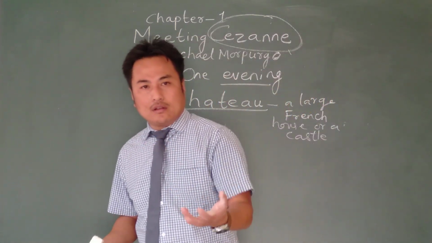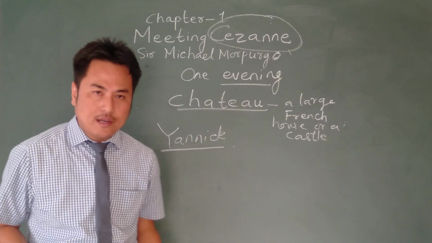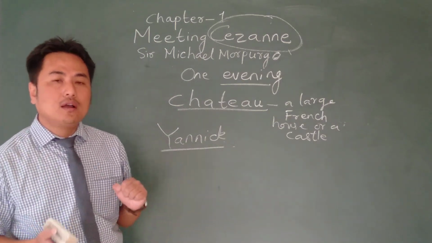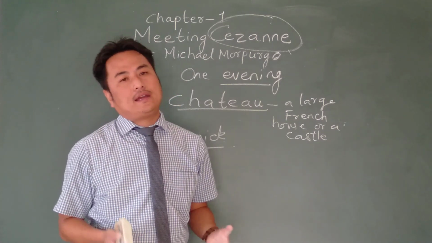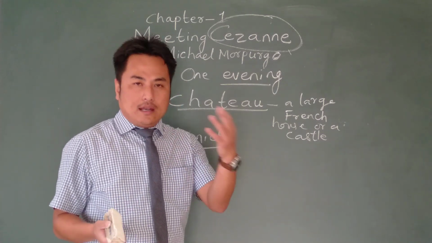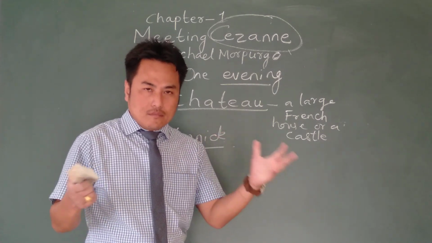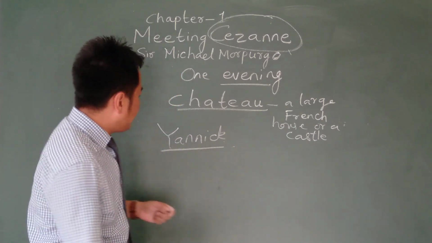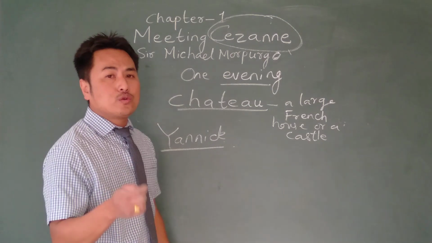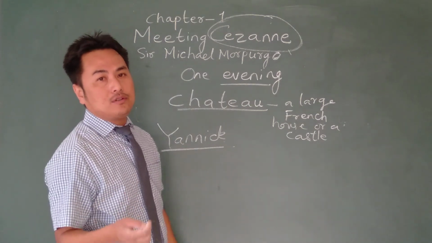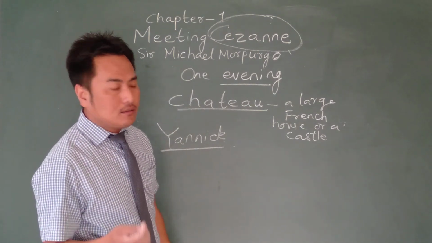So after a while, the customer comes in along with his friends and he sits at the table, and he is an old man. Okay, so the dinner is served, and after they finish their meal, the dessert is served by Yannick. He has prepared a dessert. Dessert means a sweet dish which people generally eat after having a meal.